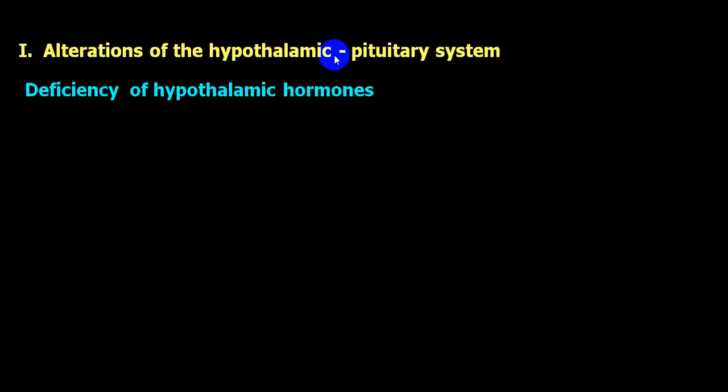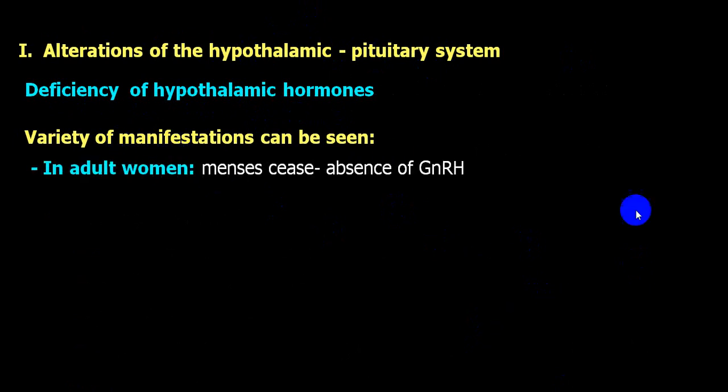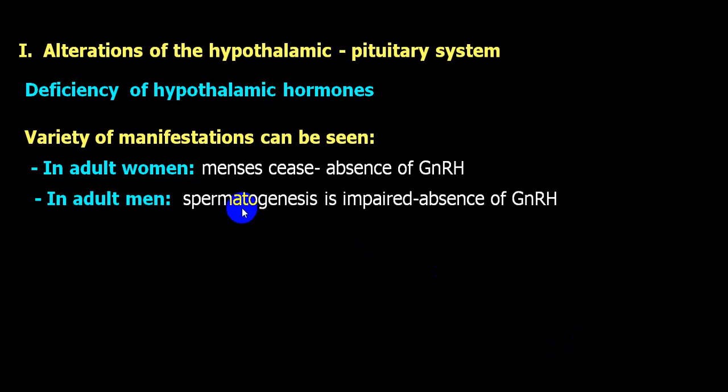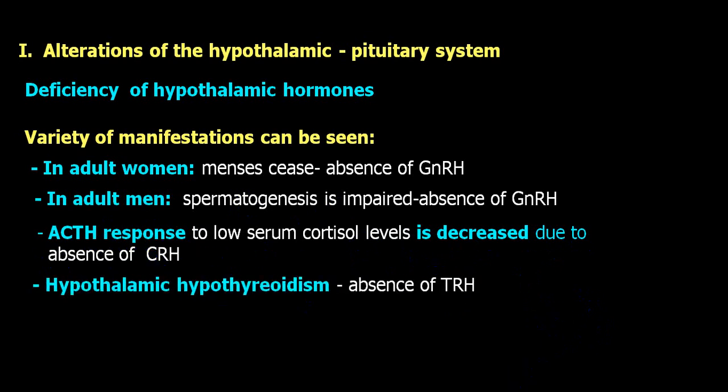Because of the hypothalamic pituitary system, there will be deficiency of production of hypothalamic hormones, and that can be seen in different types of manifestation like abnormal menstrual periods, impaired spermatogenesis, and ACTH will produce decreased production of the cortical hormones of the adrenal glands, and hypothalamic hypothyroidism.